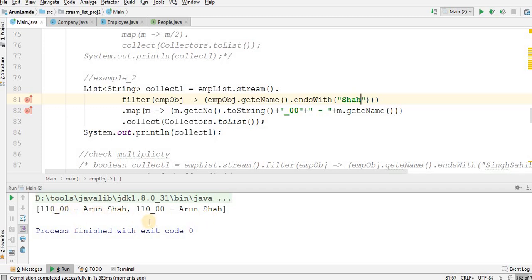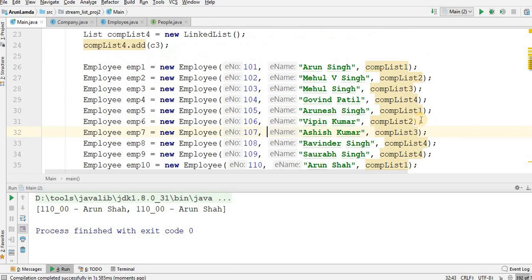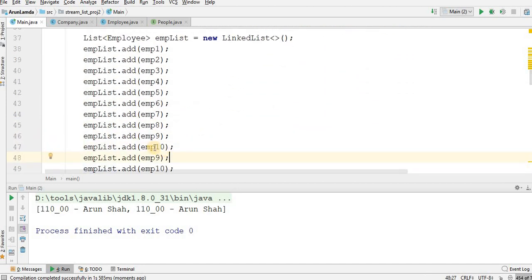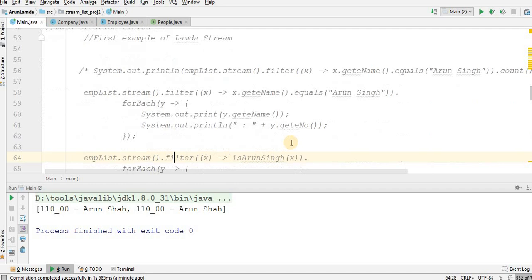Why am I getting this 2 times? Can anyone tell me? Let's see why I am getting this 2 times. Let me go above and see what I am doing. I have this Arun Shah in employee 10. Definitely in this employee list, I would be adding it twice. This is employee 10. Again, this is employee 10. So I'm adding it 2 times in my employee list, and that's why I'm getting it 2 times. That is the reason I have shown you this example.